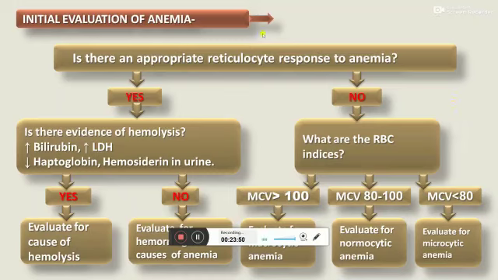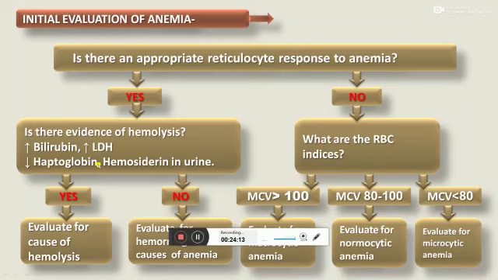For evaluation and proper typing of anemia, we should do a complete blood count, and then we should go for reticulocyte count. When the reticulocyte count is increased, we should look for features of hemolysis, that is increased bilirubin, increased LDH, decreased haptoglobin, and hemosiderin in urine.